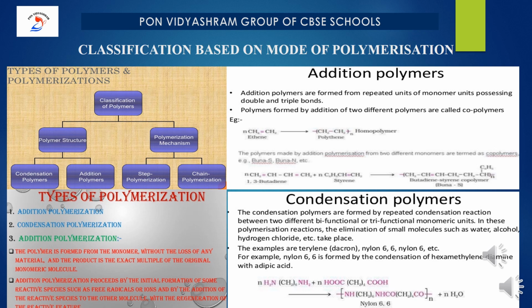For example, nylon 66 is formed by the condensation of hexamethylene diamine with adipic acid. You could see the reaction. In hexamethylene diamine, hydrogen of the NH2 group will be getting condensed with or reacted with OH of adipic acid. So, removal of a water molecule will occur. So, we will be getting the condensation polymer nylon 6,6 in this example.